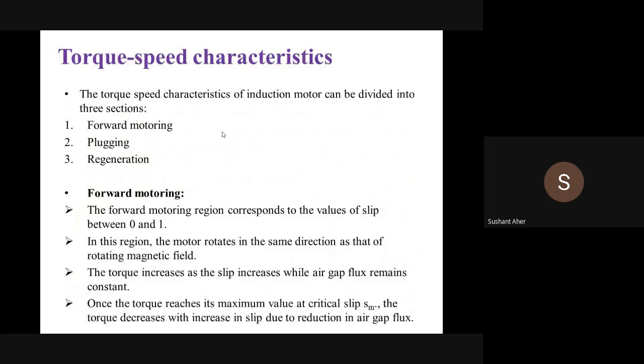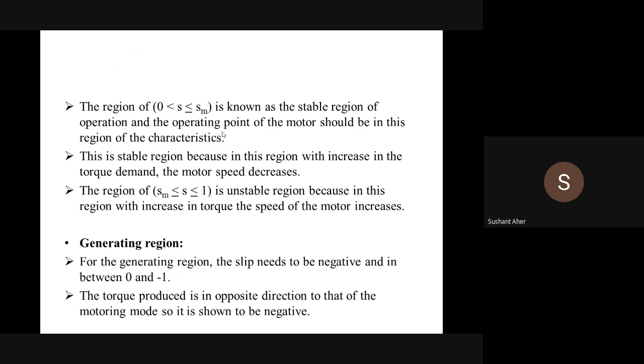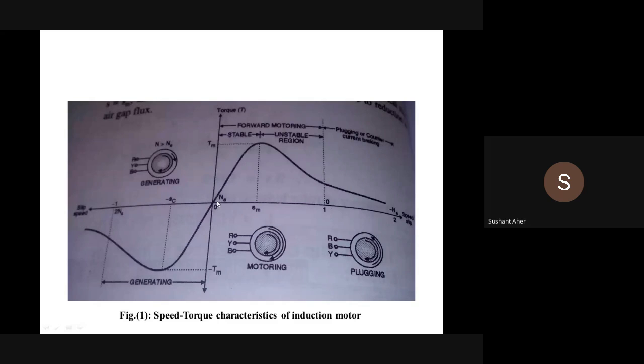Let's discuss the first mode of operation, that is forward motoring operation. In the forward motoring region, the value of slip corresponds to 0 to 1. In this region, the direction of the induction motor speed is the same as that of the rotating magnetic field. The torque increases as the slip increases, because the air gap flux remains constant. That means as the slip of the induction motor goes on increasing, the torque also goes on increasing until the maximum slip region is achieved.